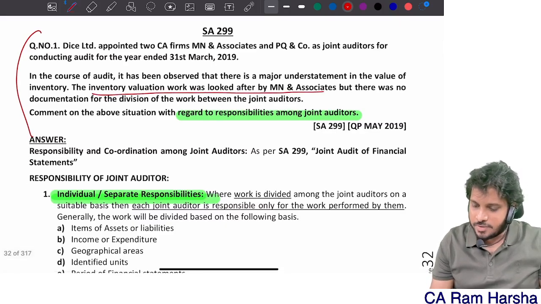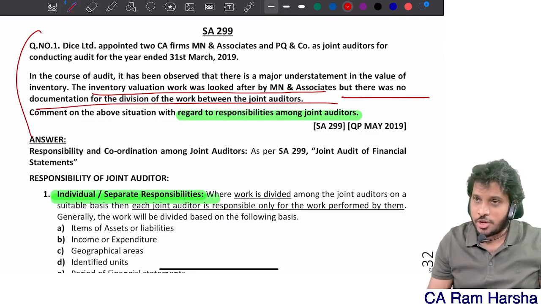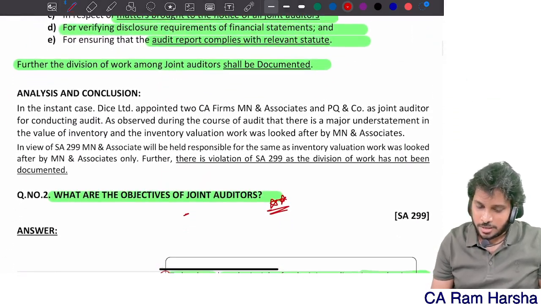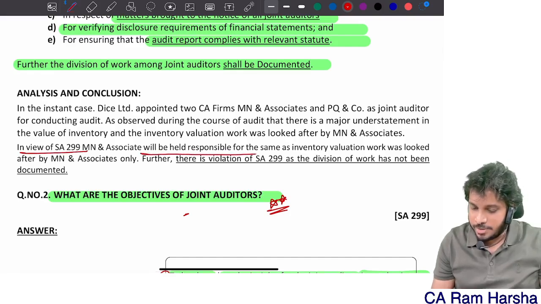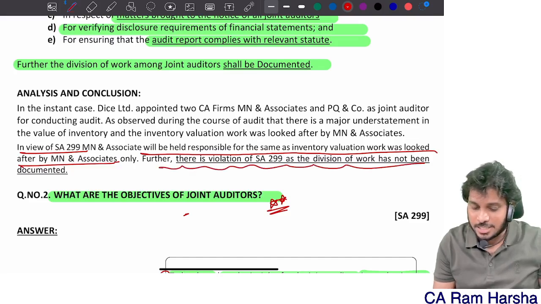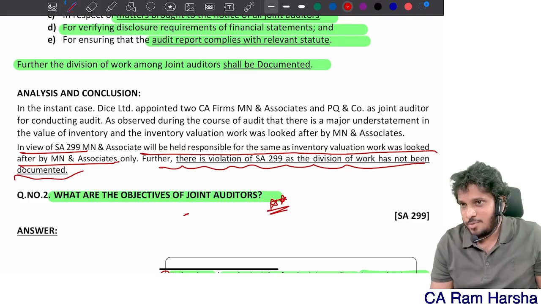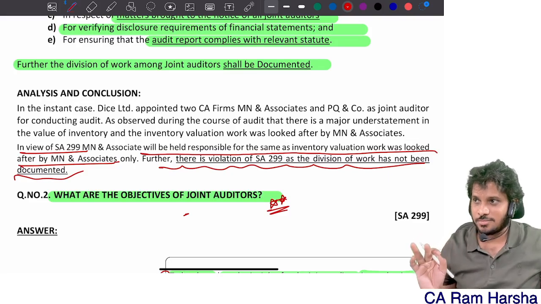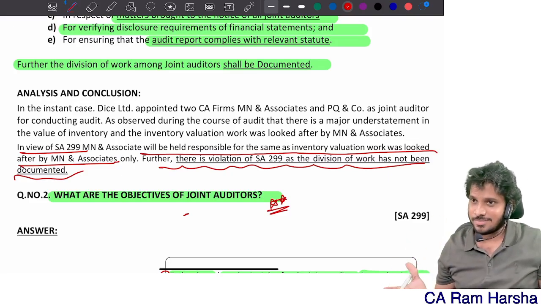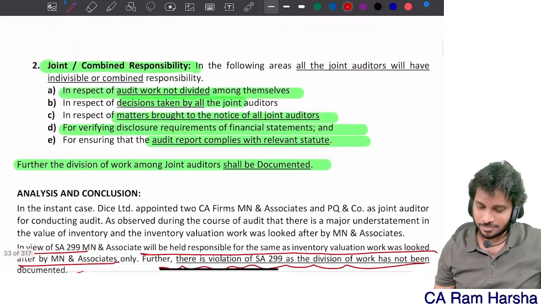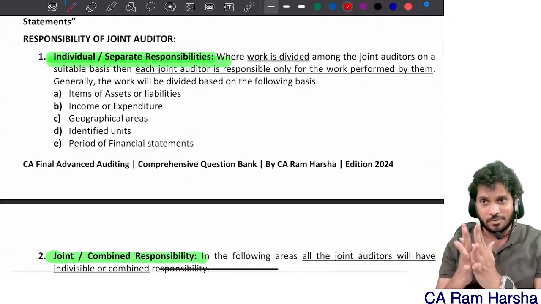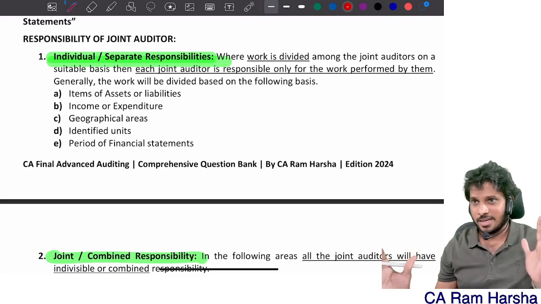The inventory valuation work was allocated to M and Associates, but there was no documentation of the work there itself. So here, in view of the above, it will be responsible for the same as inventory was looked after by M and Associates only. Further, there is a violation. Same question, exact question in our question bank. Understood? Quality, we discussed it. Clear? So the first question itself, in our question bank you will find only quality questions. Getting it? Next.